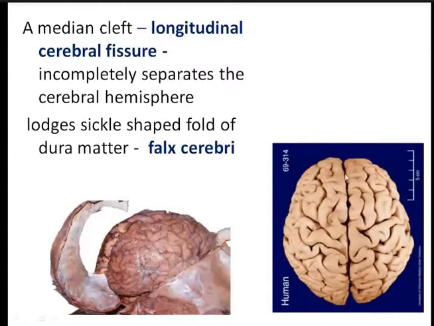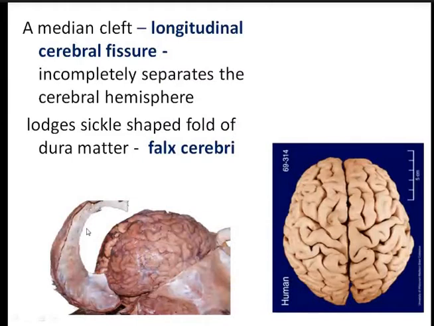In the recent state, this median longitudinal fissure lodges a sickle-shaped fold of dura mater, which is known as the falx cerebri. So here you can see the falx cerebri, which is present in this median longitudinal fissure, which connects the two cerebral hemispheres, but incompletely.